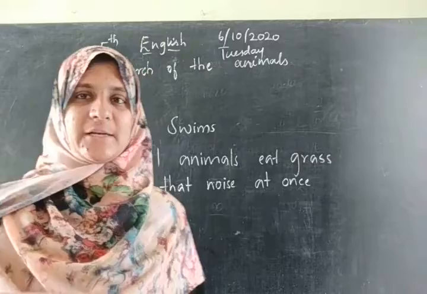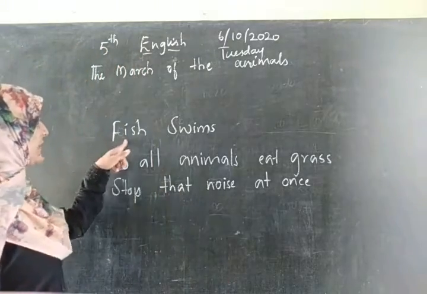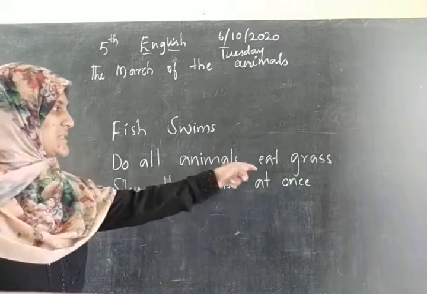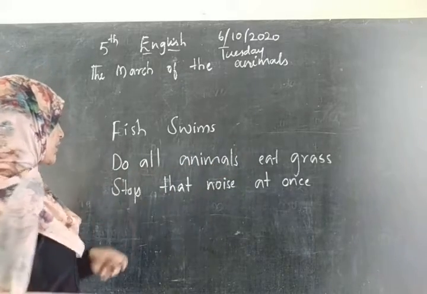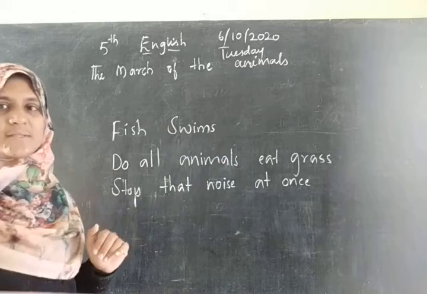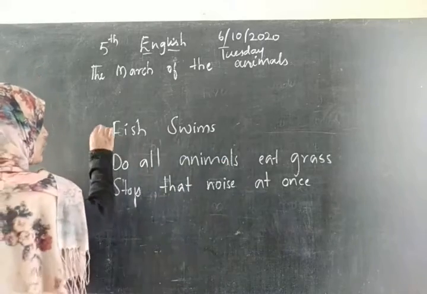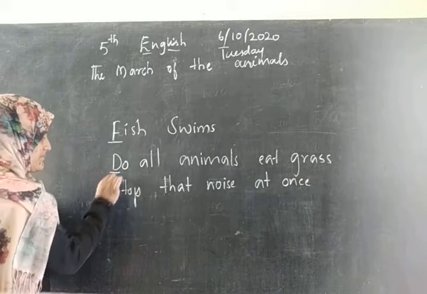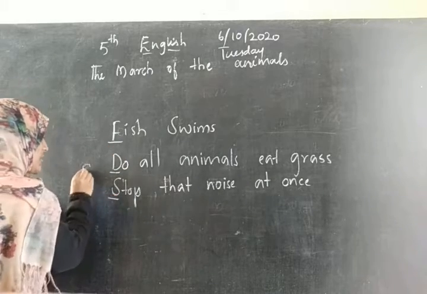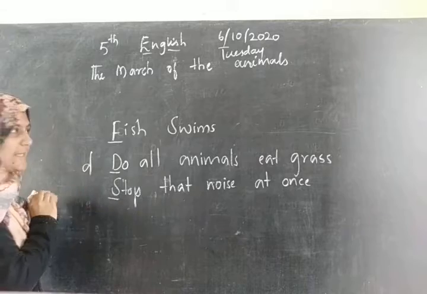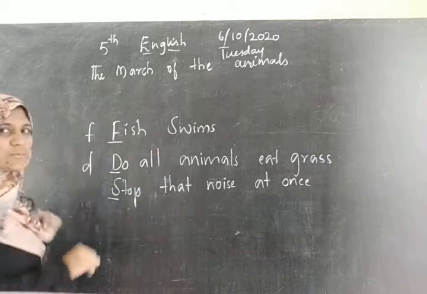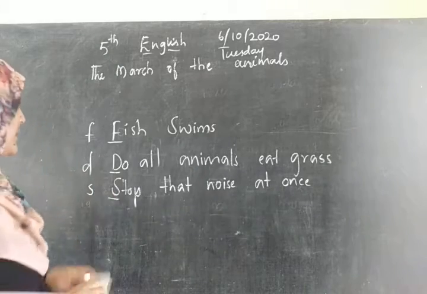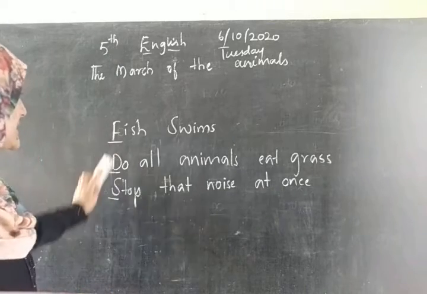So a sentence can be, what is this children? Fish swims. Do all animals eat grass? Stop that noise at once. Look at this. All the three sentences begin with capital letters. I am not starting with a small d, or a small f, or a small s. See, this is a sentence.